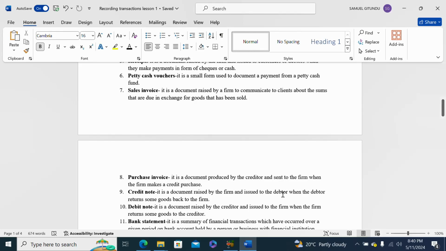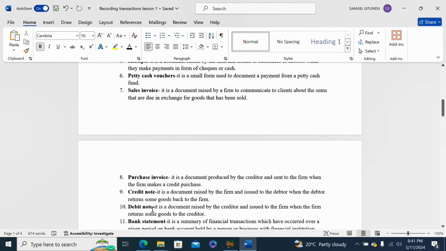So if the debtor has purchased goods on credit, and for any reason they are not satisfied with those goods, maybe those goods are not of the quality they expected, maybe those goods have gone bad, maybe the prices of those goods are very high and not satisfactory to those debtors, or for any other reason they decide to return the goods that they have purchased on credit, then the firm is going to issue them with a credit note.